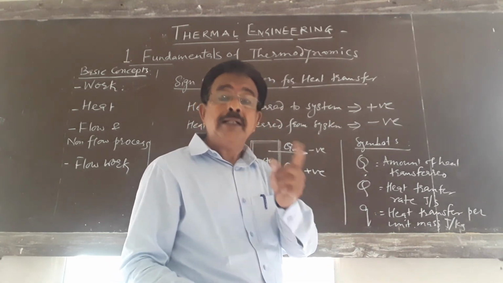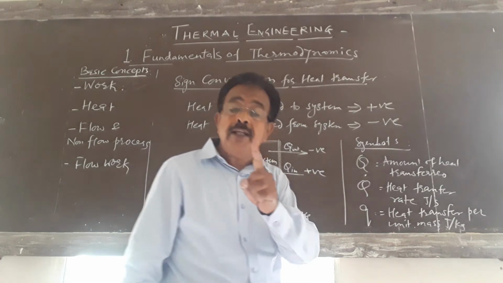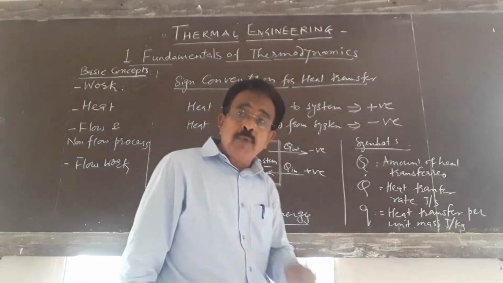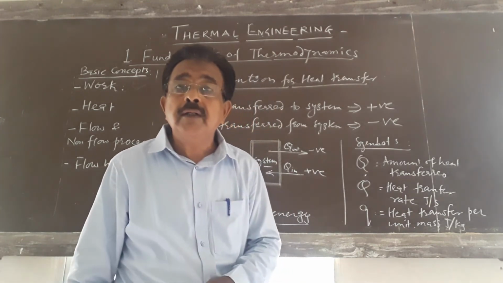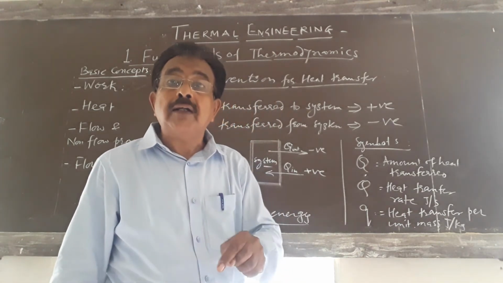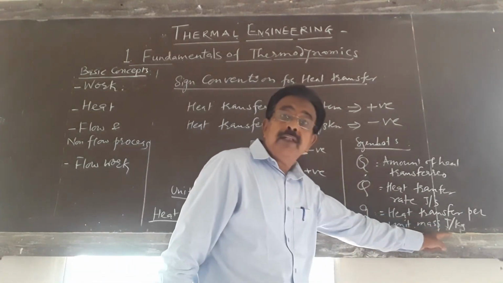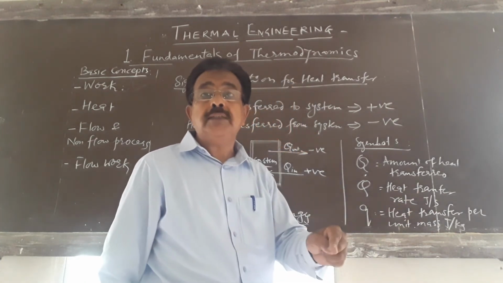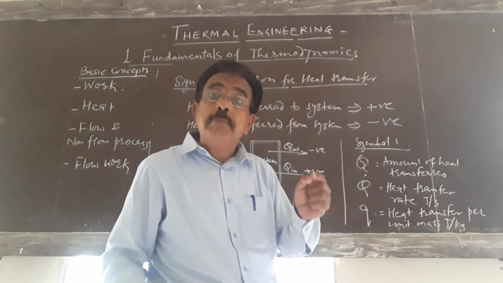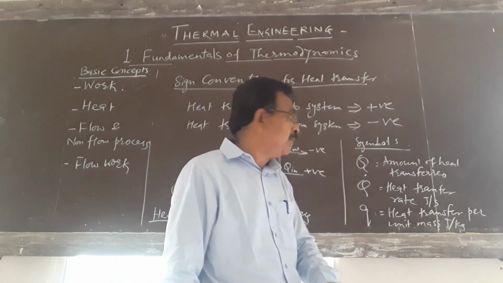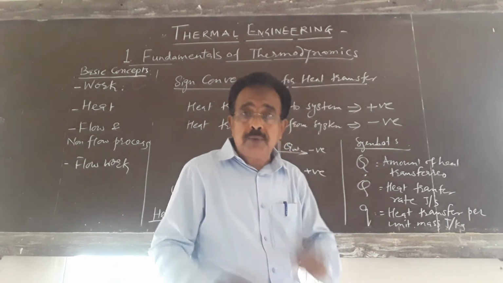That is represented by Q dot. And small q represents the heat transfer per unit mass, that is joule per kg. How much heat transfer is taking place from or to the system per kg of system mass, that is the small q.